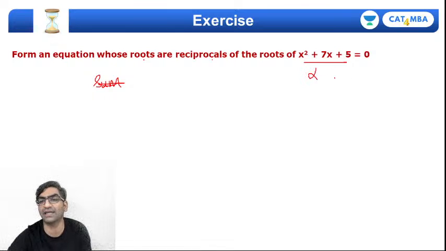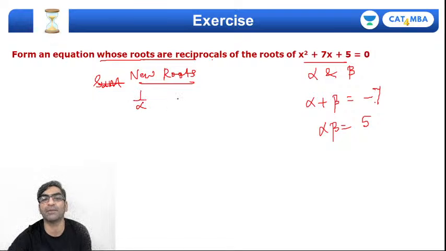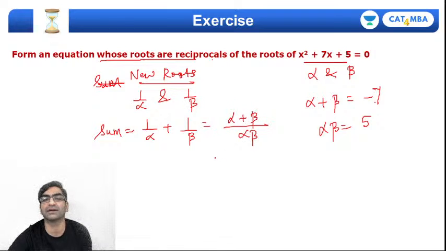Let's say the roots of this equation are alpha and beta. So without solving it, I know alpha plus beta will be minus b by a, that's minus 7. Alpha into beta will be c by a, that's plus 5, right? और मुझे एक नया इक्वेशन बनाना है जिसके नए रूट्स क्या होंगे? नॉट alpha and beta. The new roots are reciprocals, which means it will be 1 by alpha and 1 by beta. Which means जो इक्वेशन बनाना है उसका सम ऑफ रूट्स चाहिए. मतलब मुझे 1 by alpha plus 1 by beta चाहिए. LCM ले लो, alpha beta, you'll get alpha plus beta upon alpha beta, which means substituting values from there, -7 upon 5. This is S.